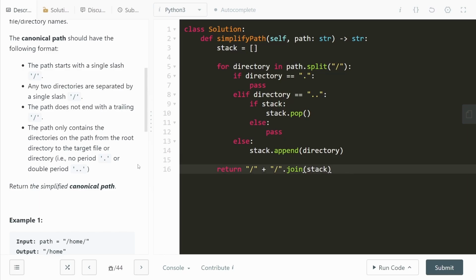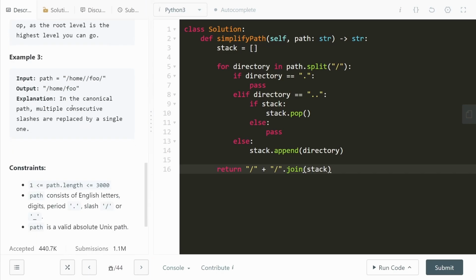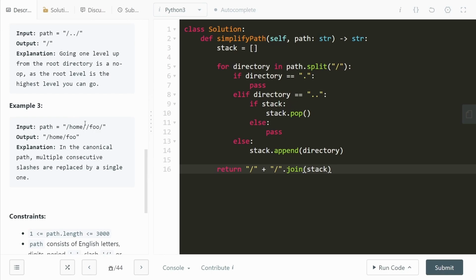Before we run this code, there's one more important condition to know. Directories can have double slashes, for example slash home slash slash foo slash. These double slashes are going to give us an issue, because when we split this path by slash, there is going to be a case where there is one slash, then an empty string, and then another slash.